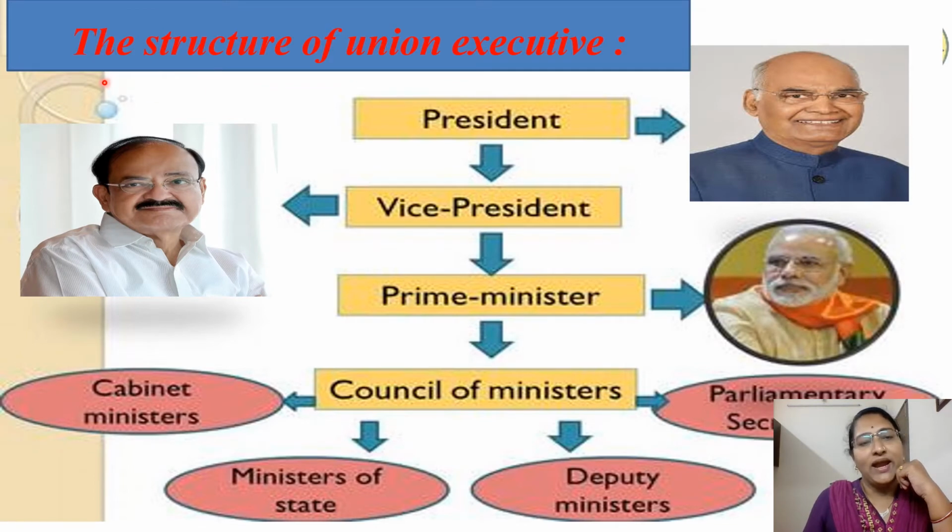Okay, let us look at the clear structure of Union Executive. We have seen that President, Vice President, Prime Minister and Council of Ministers will come. Under the Council of Ministers, Cabinet Ministers, Ministers of State, Deputy Ministers and Parliamentary Secretaries will come. As we know, the present President is Ramnath Kovind, Vice President is Venkaiah Naidu and our Prime Minister is Narendra Modi, and other ministers will come under Union Executive.